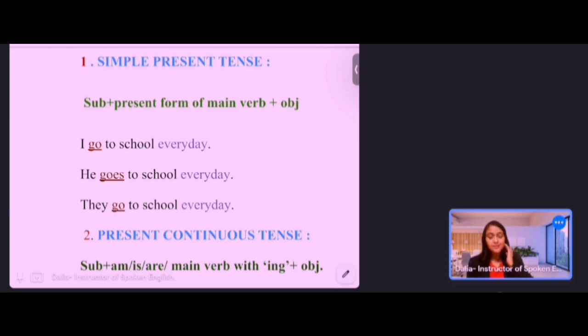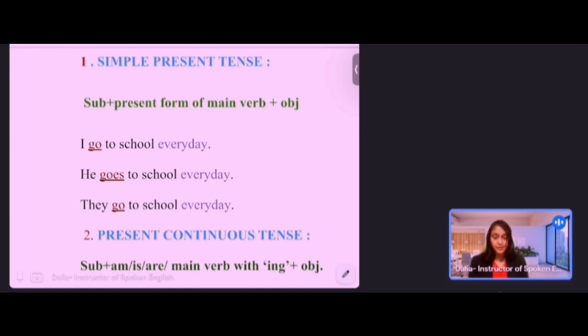For example, I go to school every day, but he goes to school every day. I is first person, that's why go, but he is third person singular number, that's why it is goes. He goes to school every day.